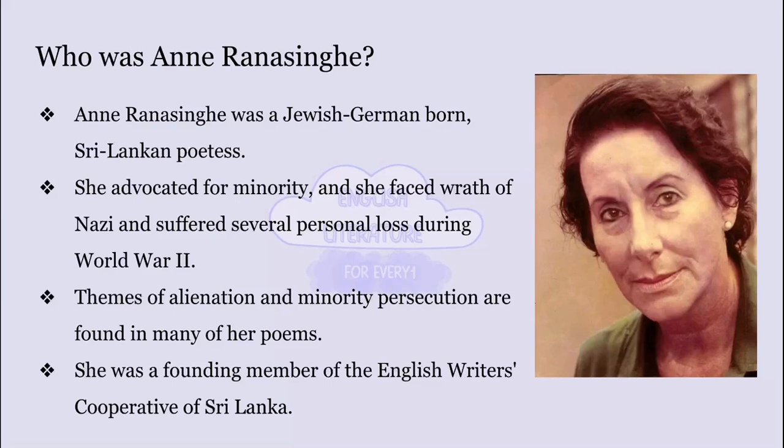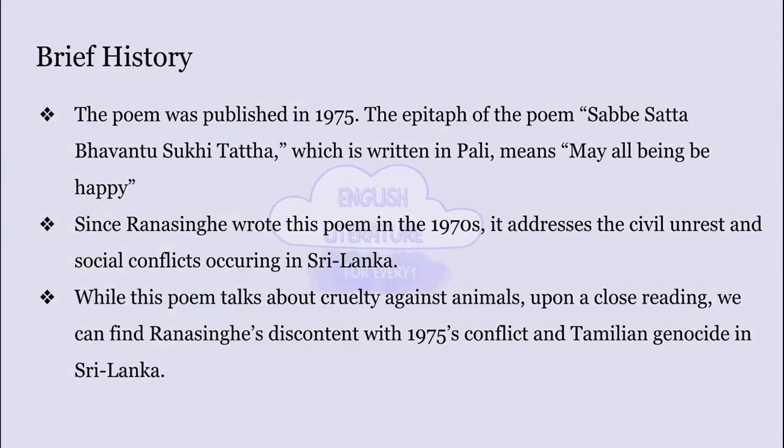In her poems, you would often see the theme of alienation and problems faced by the weaker section of society. She was also a founding member of the English Writers Cooperative in Sri Lanka. Now, this poem, Plead Mercy, was published in 1975. This poem has an epigraph, Sabbe Satta Bhavatu Sukhi Hotu, which means, may all beings be happy. She wrote this poem during a time when there was civil unrest in Sri Lanka. This poem primarily focuses on cruelty against animals.